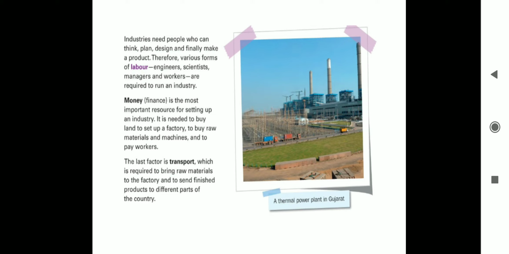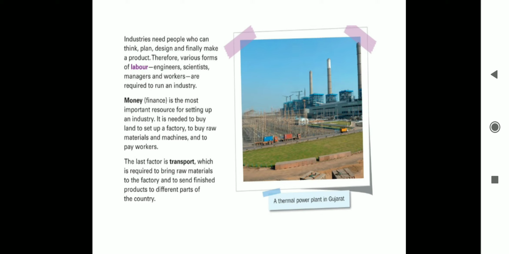Therefore, various forms of labor are needed. I alone cannot set up an industry, I need people. Now what kind of labor? Engineers, scientists, managers, and workers. There are different categories of people required in the industries.